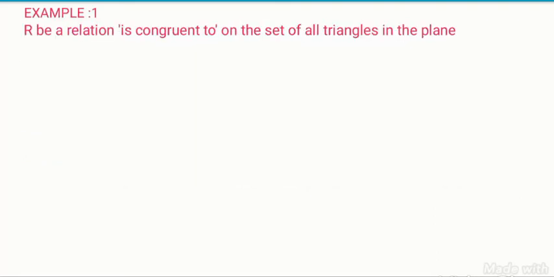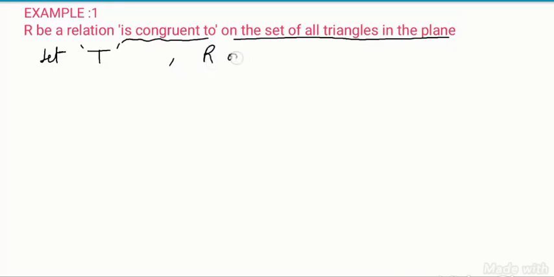First example, R is the relation congruent on the set of all triangles in a plane. We have a set which contains all the triangles on the plane. Let us consider T, capital T, be the set of all triangles, and R is a relation on T such that (triangle 1, triangle 2) belongs to R when triangle 1 is congruent with triangle 2.